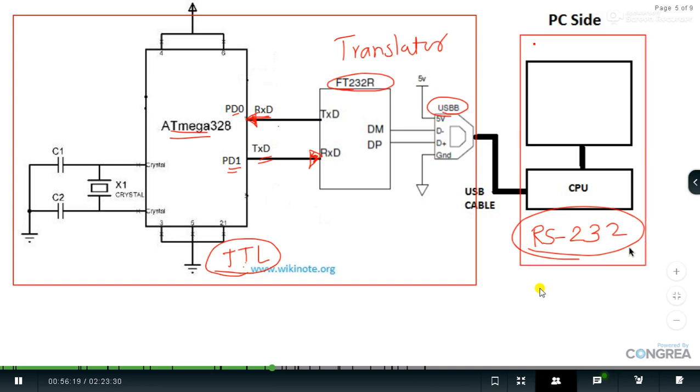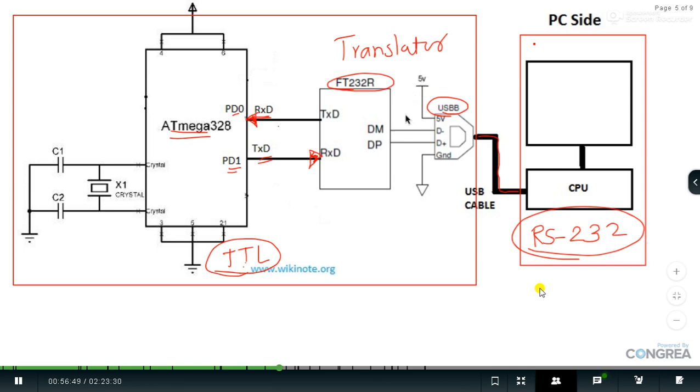Here they are different, and we are interfacing them with the help of a single cable. This black cable is called a USB cable. So USB to serial communication is done via this cable. That's the important point of interest over here, that we are performing serial communication, and that through UART.